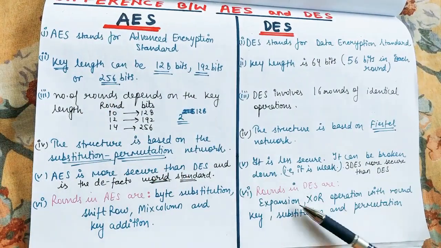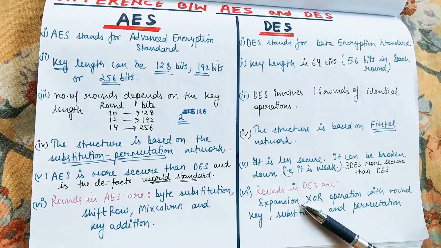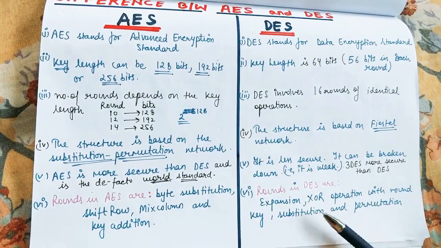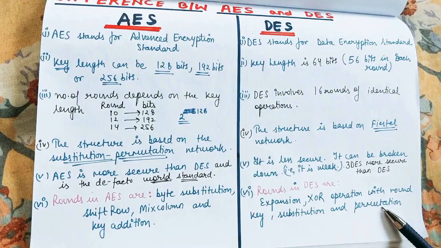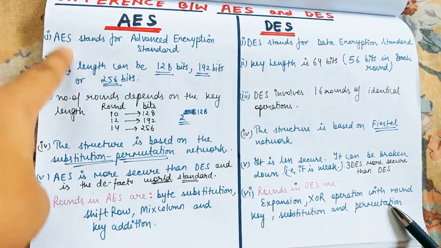Now when we talk of rounds in DES, first of all expansion will take place, then we'll do the XOR operation with the round key, and then substitution and permutations also. But the substitution and permutation are a bit different from the AES algorithm.